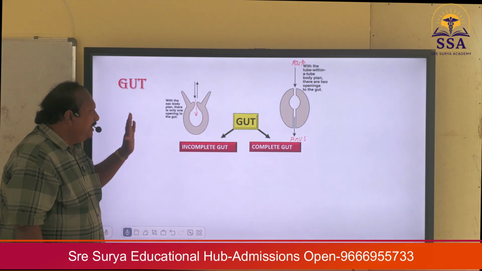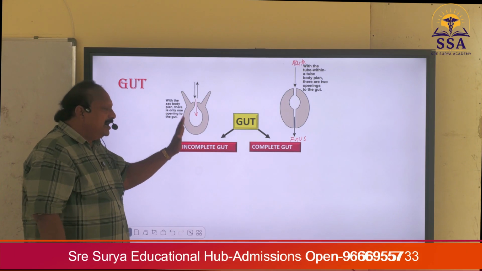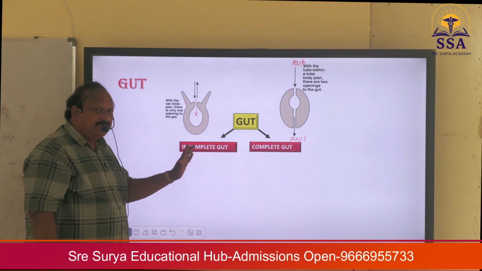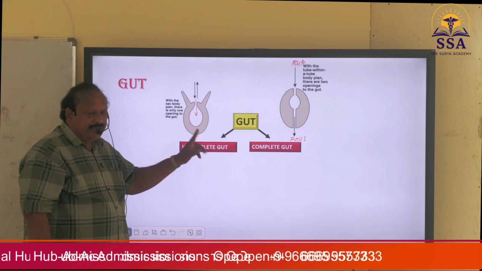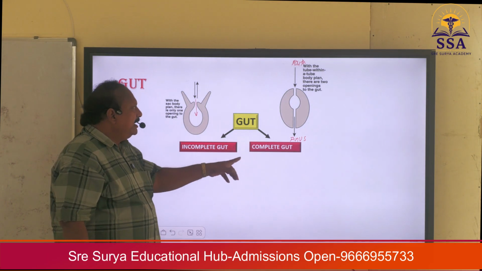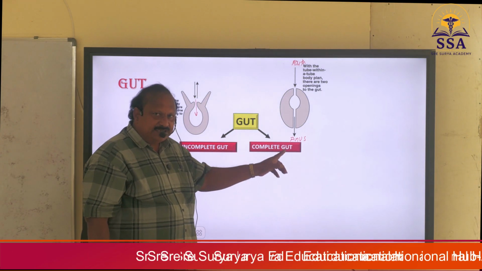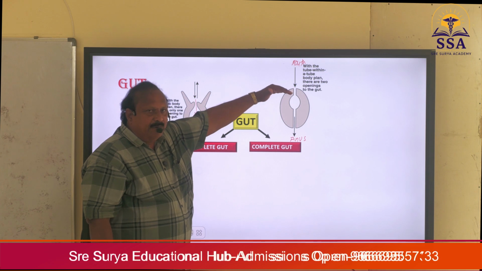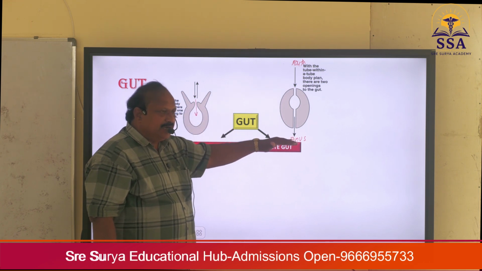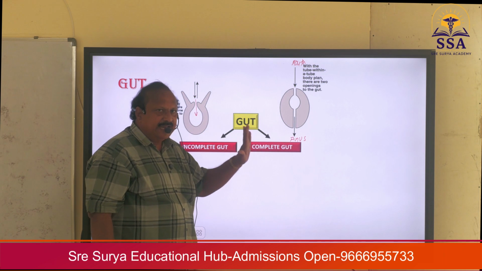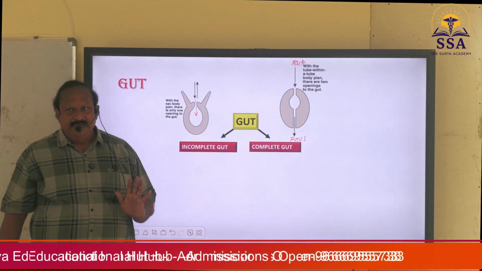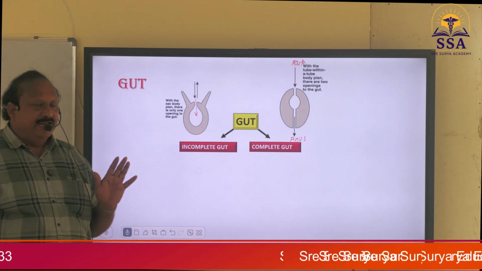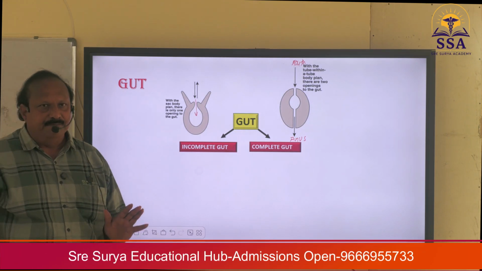So, incomplete gut means the gut without anus, or the gut with a single opening. Complete gut means the gut with two openings, the upper anterior opening called mouth and the lower posterior opening called anus. So, is it clear, my dear students? Complete gut and incomplete gut. This is very, very important.